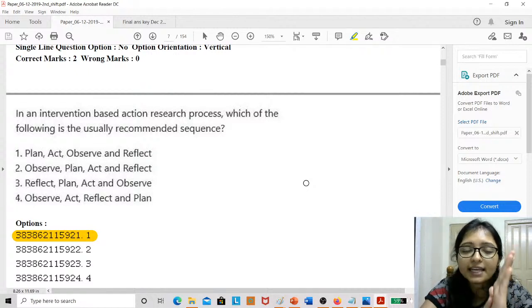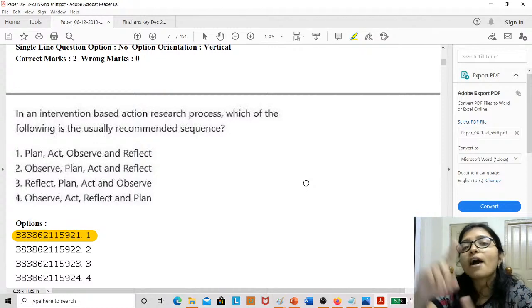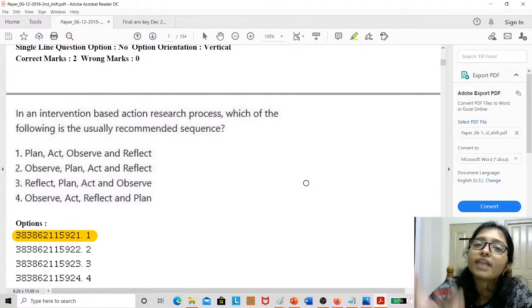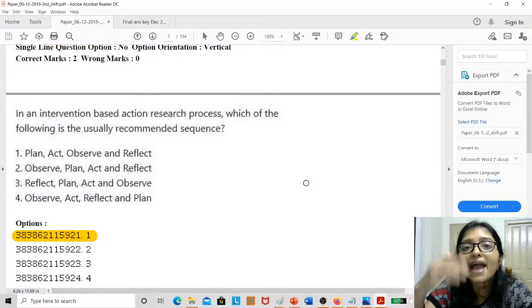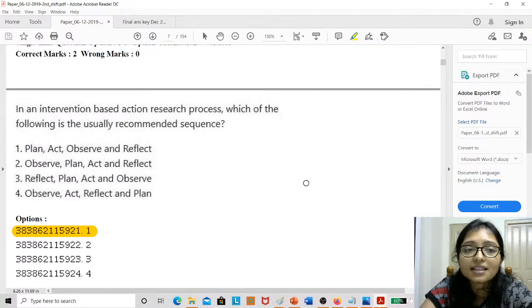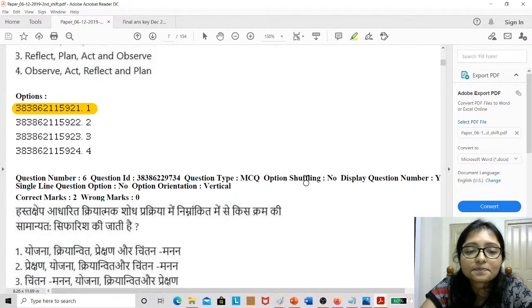First one is planning. When you are going for any research or anything, the first thing is you have to plan. For your study also you have to do your planning first, then you have to start the action, then you have to observe, then you have to reflect, right? Plan, act, observe, reflect, इसको एकदम दिमाग में बैठा लो. It is very important. ये बहुत बार आते हैं. It is the favorite question.